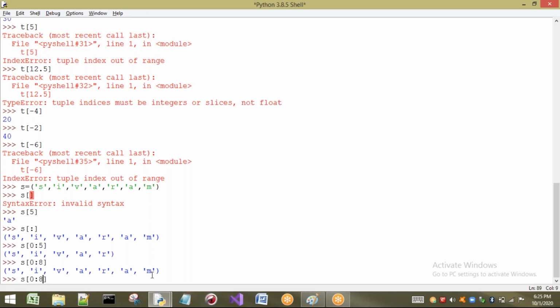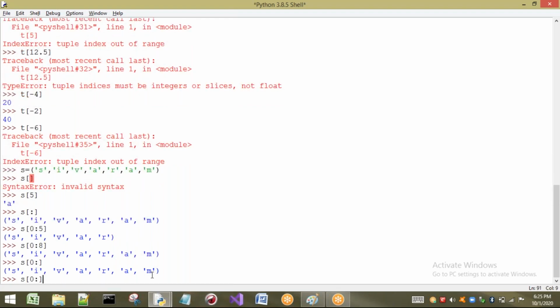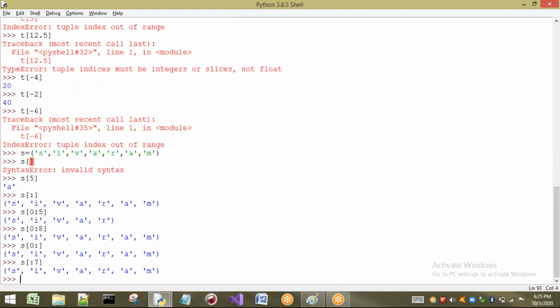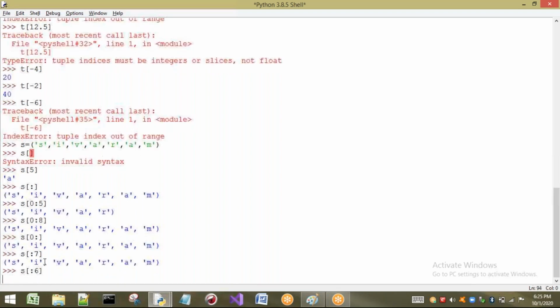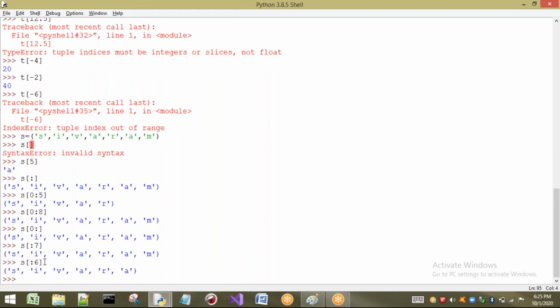Next, if I am not going to take end, what happens? Up to the last element it will print, we know that. If I am not going to take start and I take only the end, that is 7 for example, what happens? Up to index 6 only it will print, because n minus 1 it is going to print, that is 0, 1, 2, 3, 4, 5, 6. If I take up to 6, it will print only up to a. So this point should be remembered. Generally we think the values are taken from 0 to 5, but it will always consider up to n minus 1.